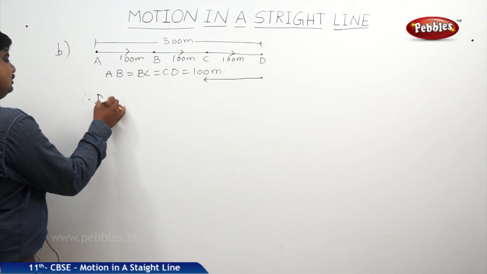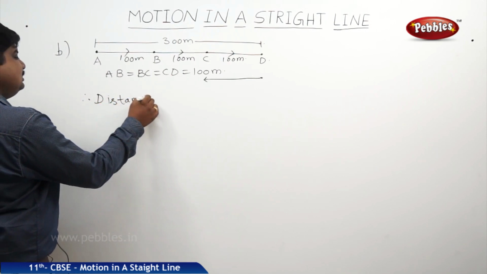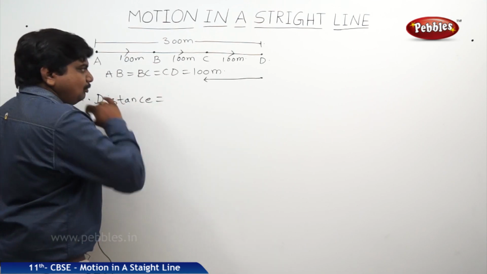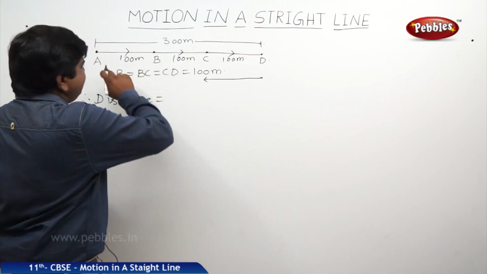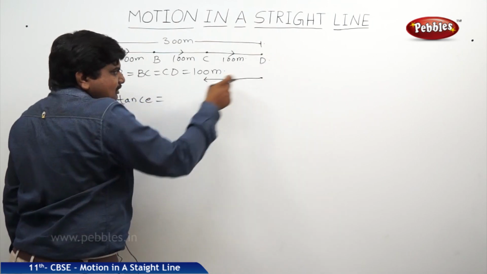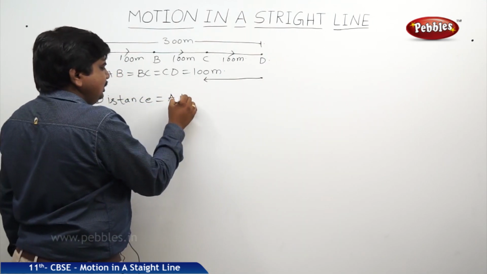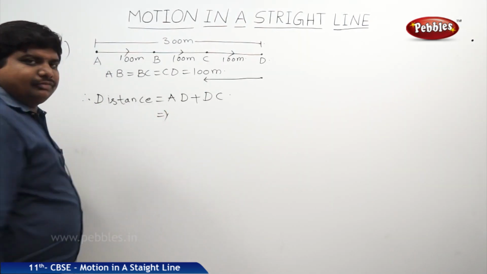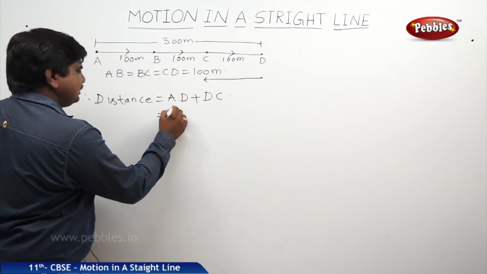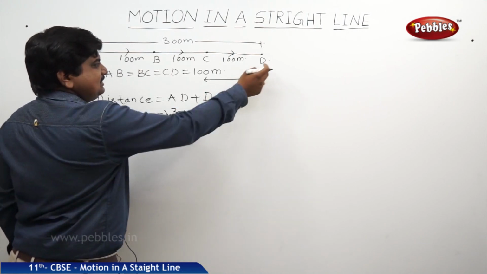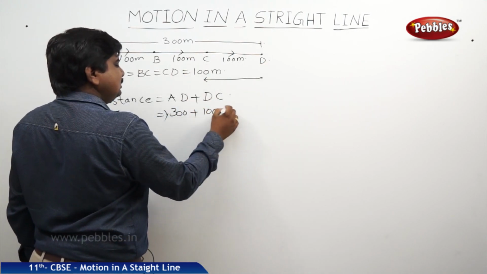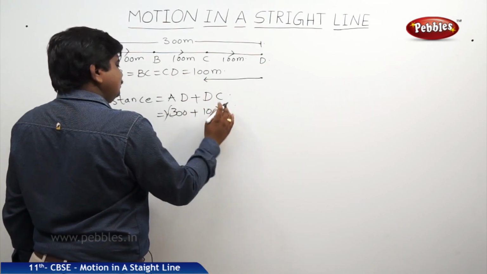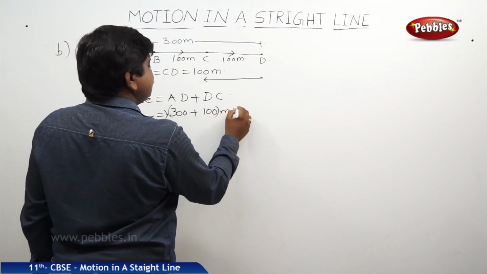So we know that distance is equal to the actual path length followed by the body. A to D first, then from D to C. We know that AD is equal to 300. The distance from D to C is 100. This is 400 meters.